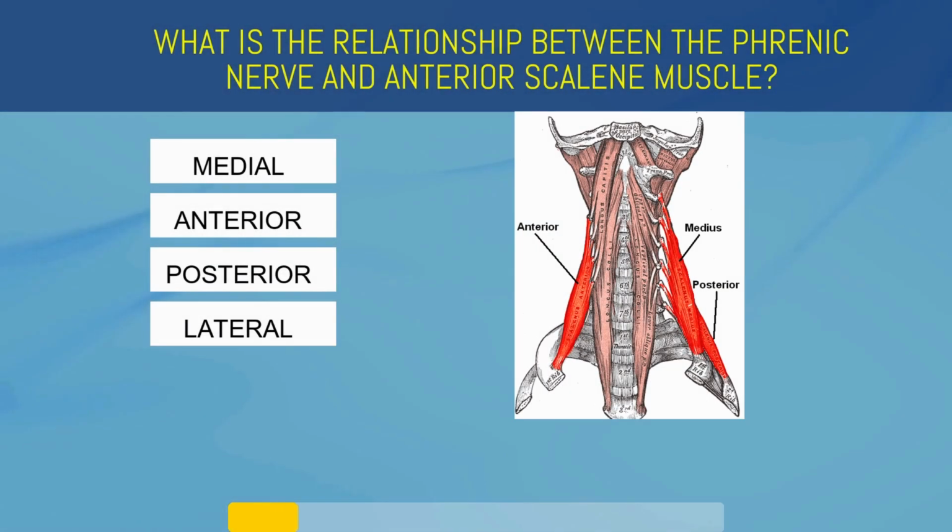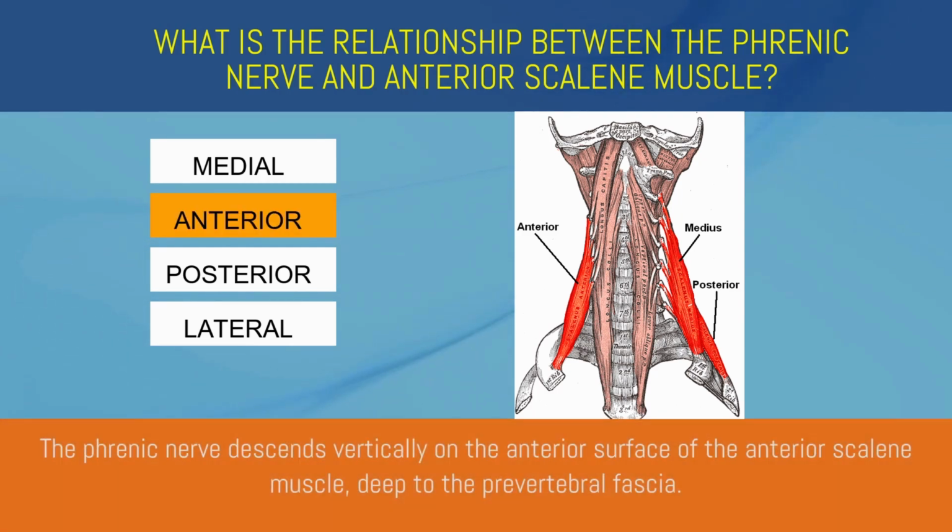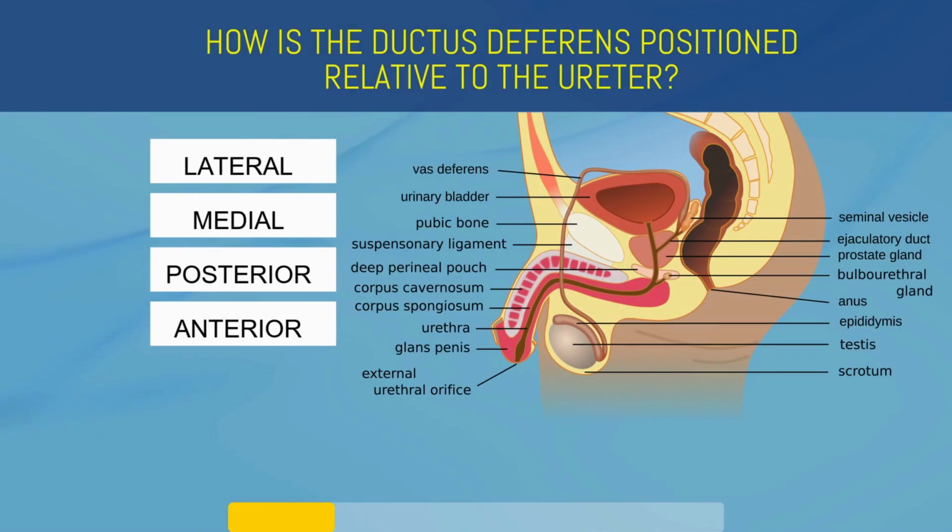What is the relationship between the phrenic nerve and anterior scalene muscle? Medial, anterior, posterior, or lateral? Anterior. The phrenic nerve descends vertically on the anterior surface of the anterior scalene muscle, deep to the prevertebral fascia. How is the ductus deferens positioned relative to the ureter?